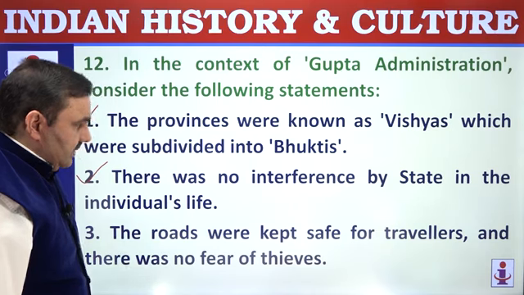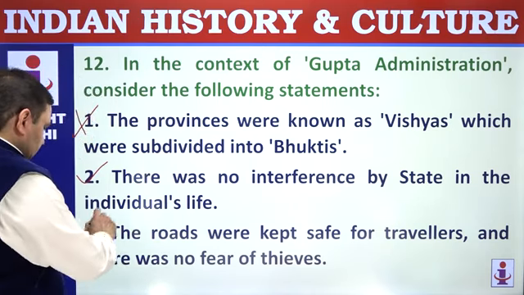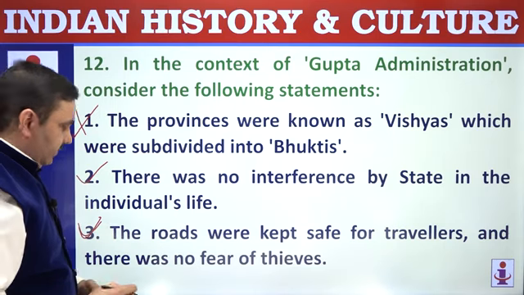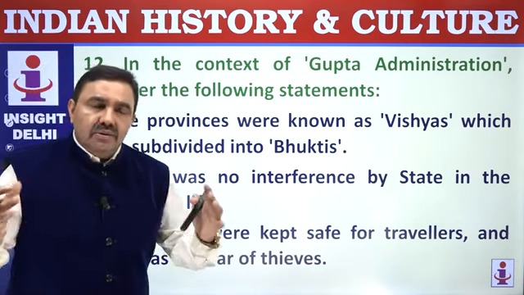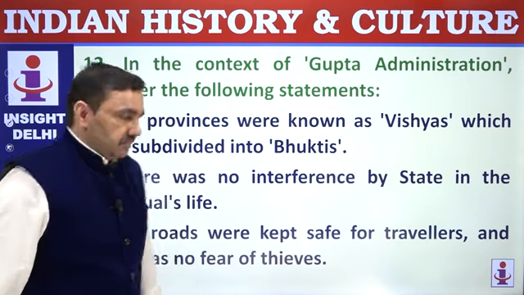The roads were kept safe for travelers, and Fa-Hien, the Chinese traveler, wrote about this: roads were safe, thieves were nowhere, so nobody was worried. Merchants and travelers could travel freely without any inhibition.